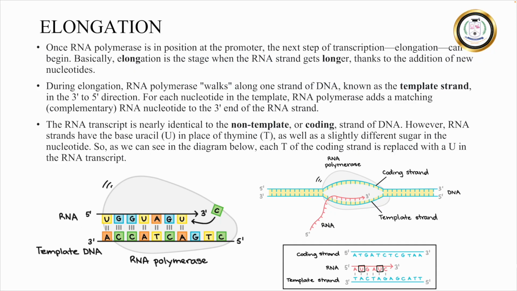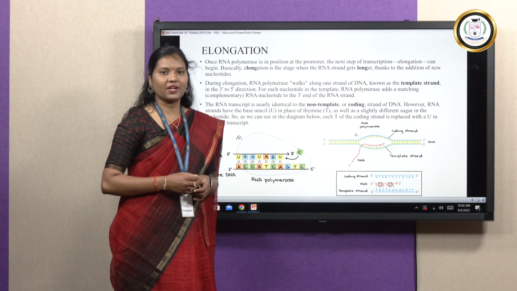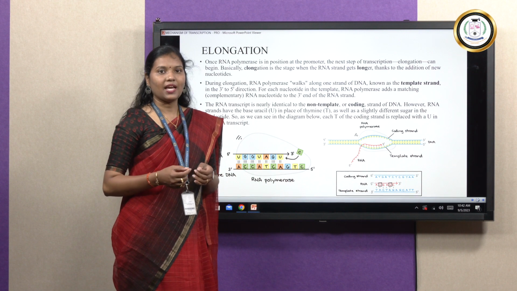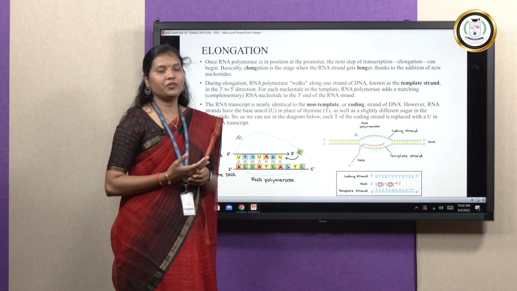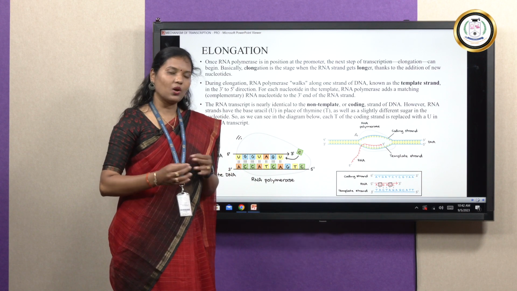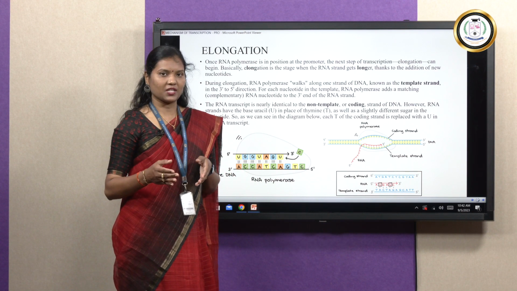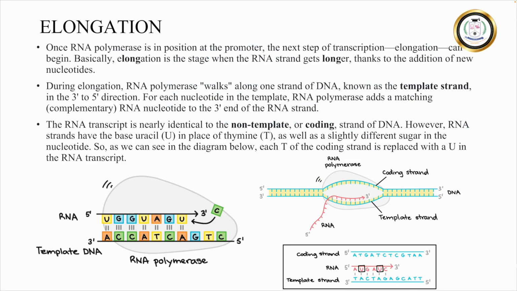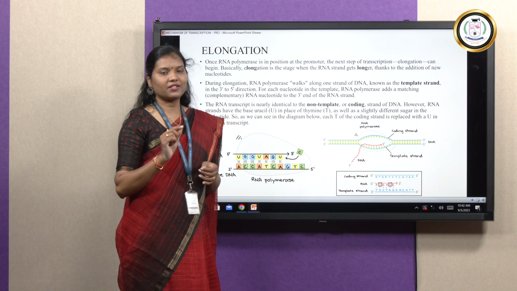Following initiation, we have the elongation process. Elongation is the process during which the RNA polymerase walks along the DNA strand, reads the nucleotides and adds the complementary nucleotides to the growing mRNA strand. As I have already said, transcription always follows this 5' 3' direction. RNA polymerase 2 adds the complementary nucleotides to the 3' end of the growing strand of mRNA.